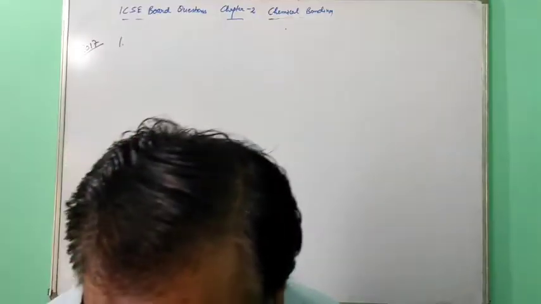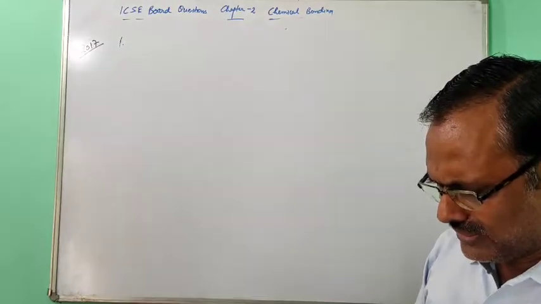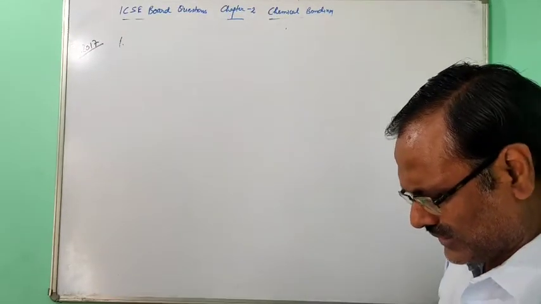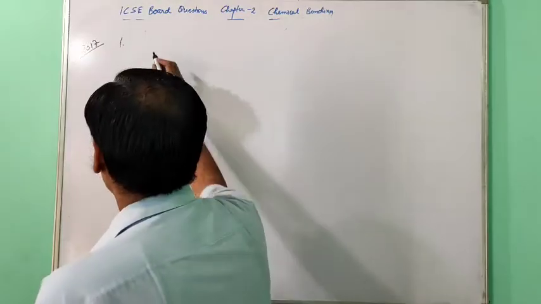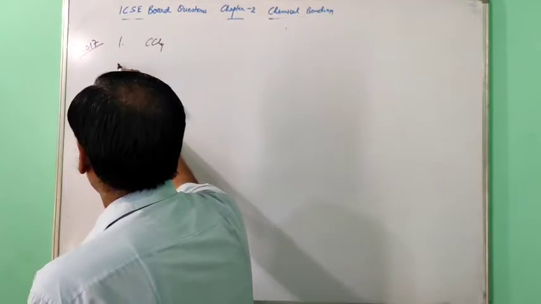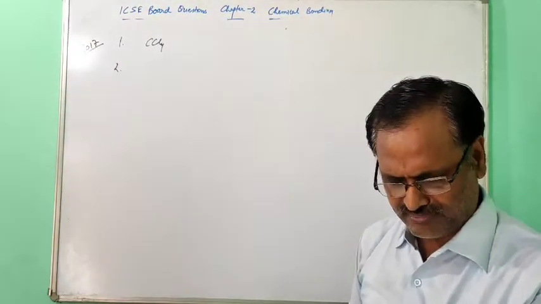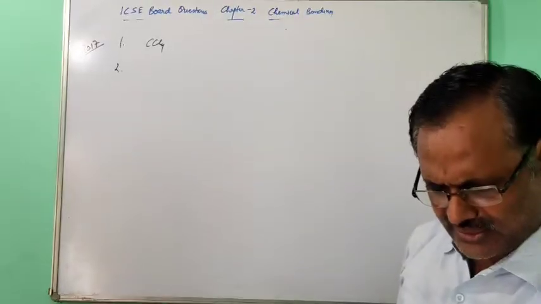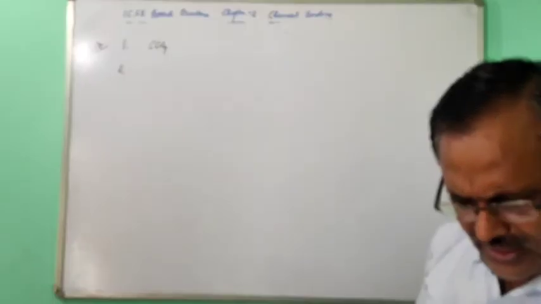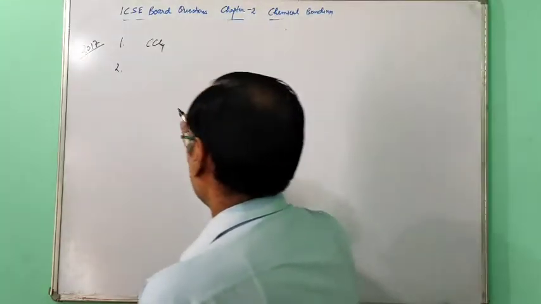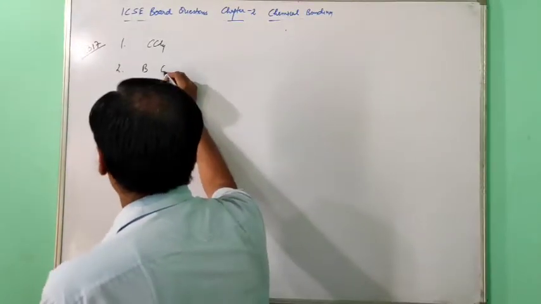First question. Fill in the blanks: the compound that does not have a lone pair of electrons. In this one, it is carbon tetrachloride, CCl4. The meaning is that the central atom does not contain a lone pair of electrons, not the chlorine atoms. Second one: state which of the following is a common characteristic of covalent compounds that consist of molecules.